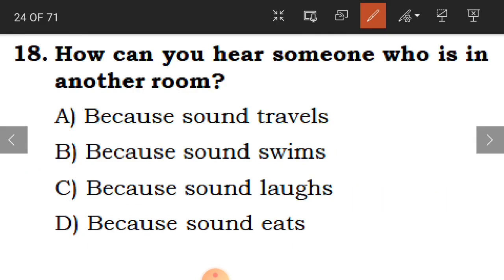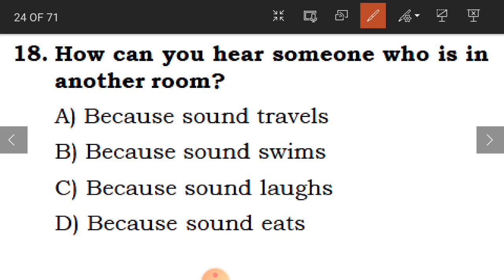Clear? Now 18th one, how can you hear someone who is in another room? If anybody is talking from the other room also, we will be able to hear the sound. How is this possible?